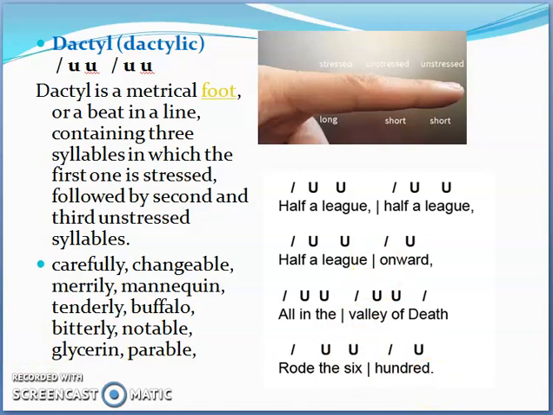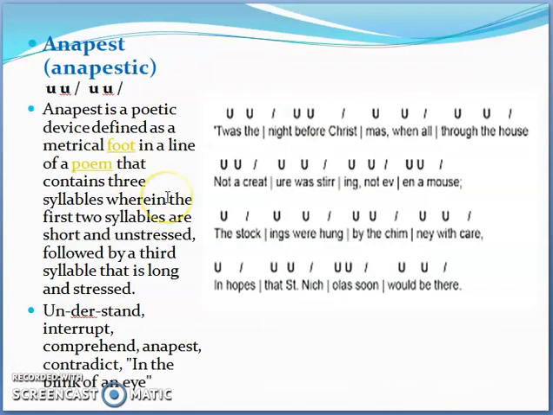The next one is anapest. Anapest is the opposite of dactyl. Here you have two unstressed syllables followed by a stressed syllable. So anapestic is a poetic device defined as a metrical foot in a line of a poem that contains three syllables, in which the first two syllables are short and unstressed, followed by a third syllable which is long and stressed. So again, longer words: understand, interrupt, comprehend, anapest, contradict, in the blink of an eye.